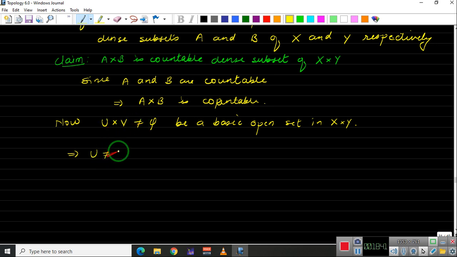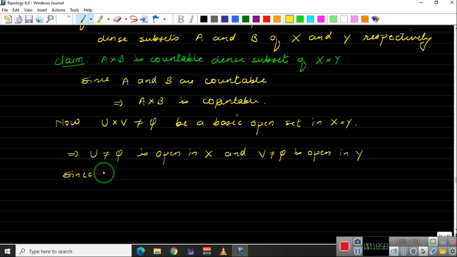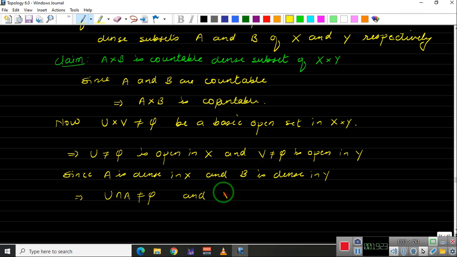So U is non-empty and open in X, and V, which is also non-empty, is open in Y. Since we know that A is dense in X and B is dense in Y, this implies U intersection A is non-empty, and V intersection B is also non-empty, because A and B are dense. So again we are using the same result.